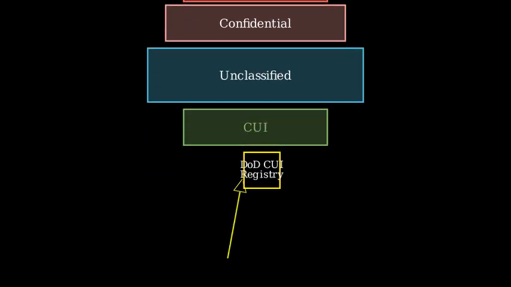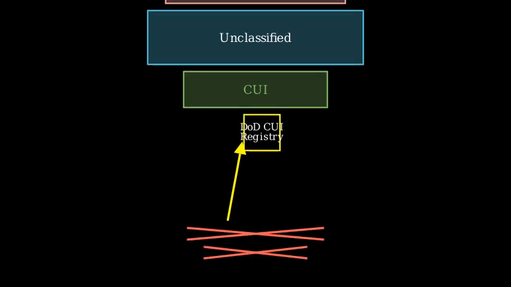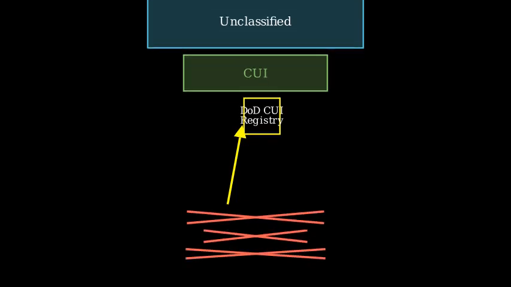CUI belongs to specific categories that are defined in the Department of Defense CUI registry. Let's address some common misconceptions about CUI. First, CUI is not just any unclassified information that hasn't been cleared for public release. Second, CUI does pose risks to government missions if mishandled. It requires proper safeguarding. Finally, CUI is not marked at the discretion of information owners. It must follow established guidelines.